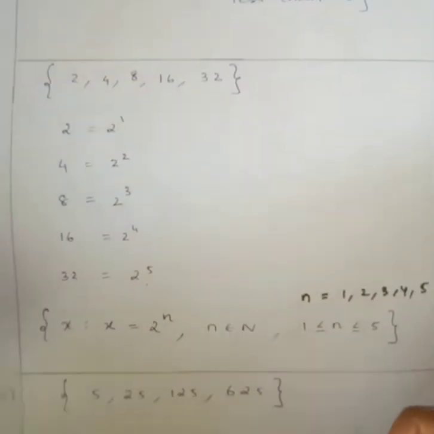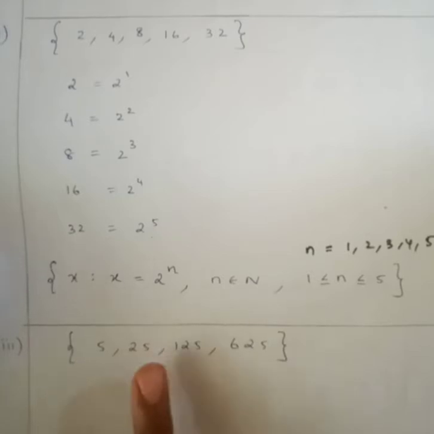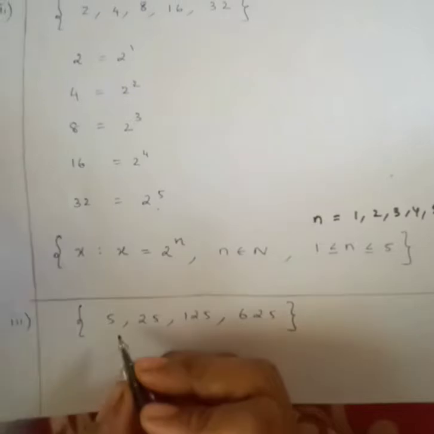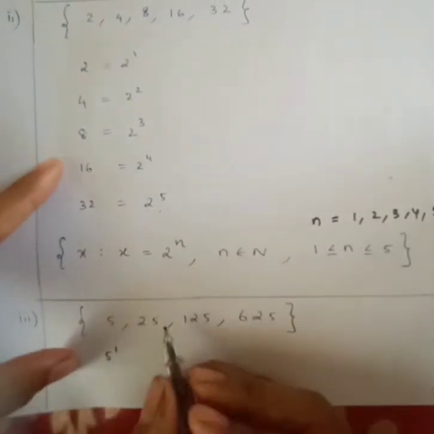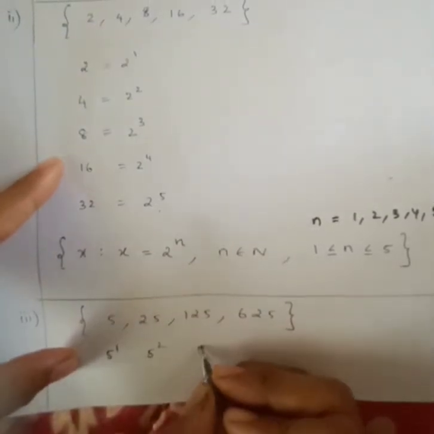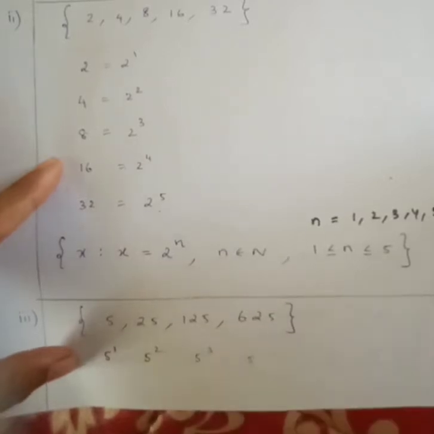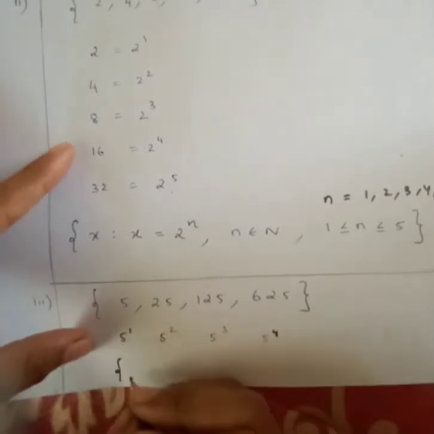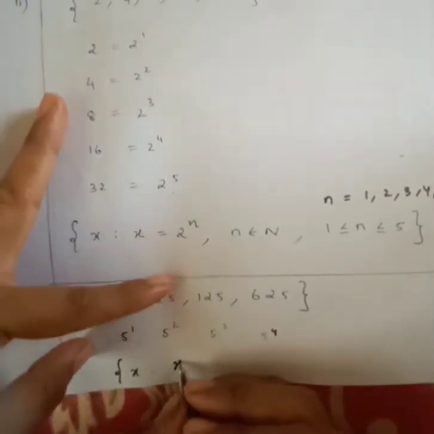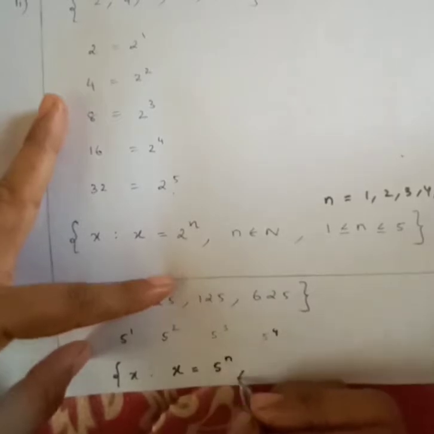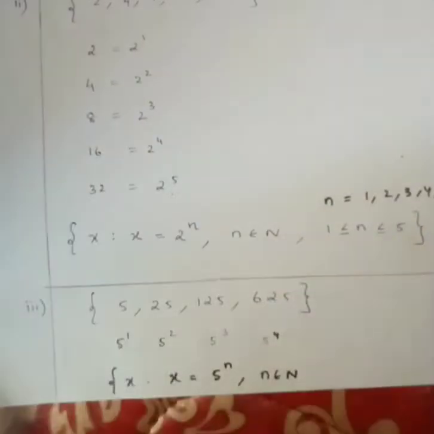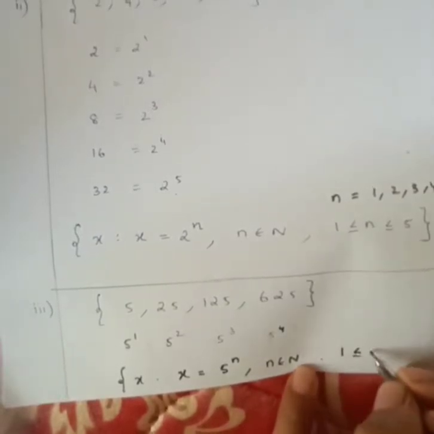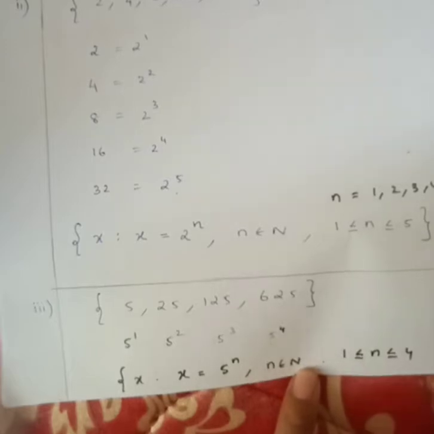The next question. 5, 25, 125 and 625. You can see the same way you can try this. You can put 5 power 1, right? Then this you can write as 5 power 2, 5 power 3 and 5 power 4. So how you can write this? Set of all x such that x equal to 5 power n, where n belongs to N, and you can write here n takes the value 1 less than or equal to n less than or equal to 4, right?